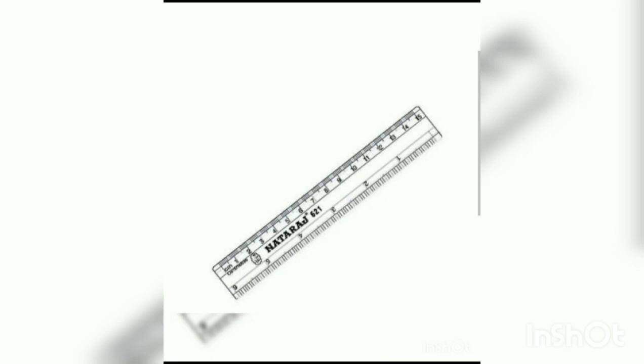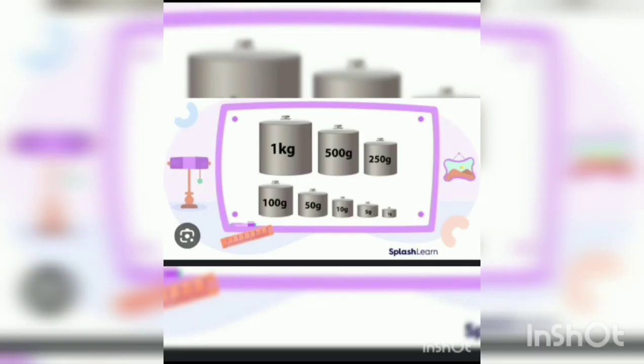So now let's move to the measurement of weight. Weight is the measurement of the quantity of a substance. We can measure weight with the help of a balance or weighing machine, and we can measure weight in grams and kilograms. Next is measurement of volume.